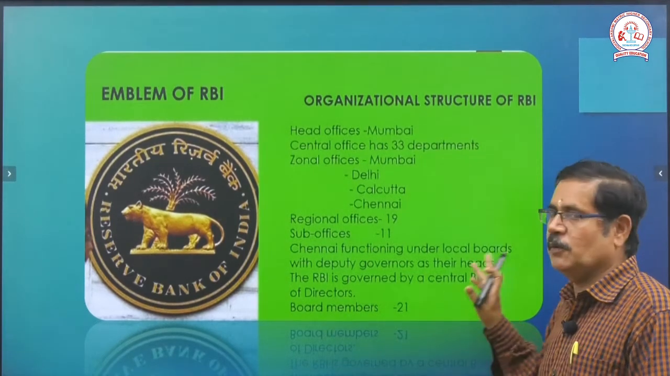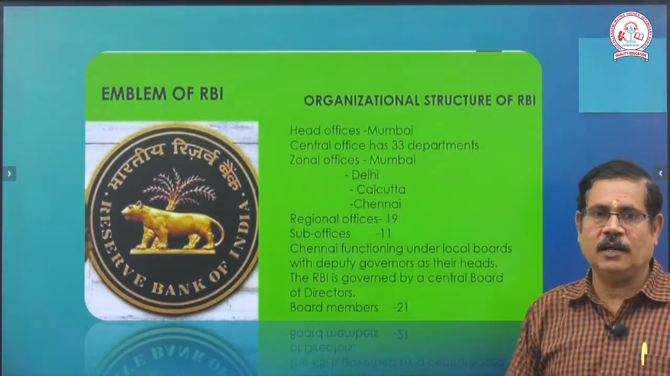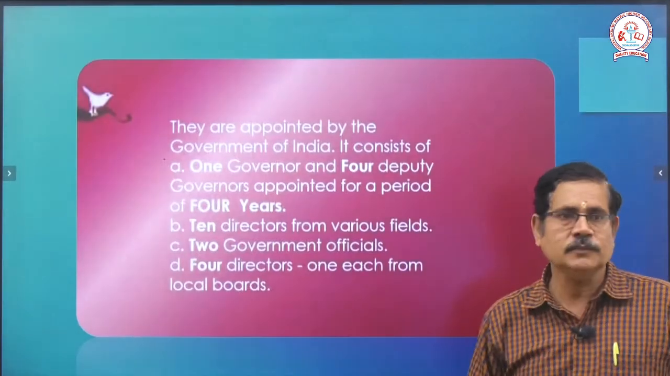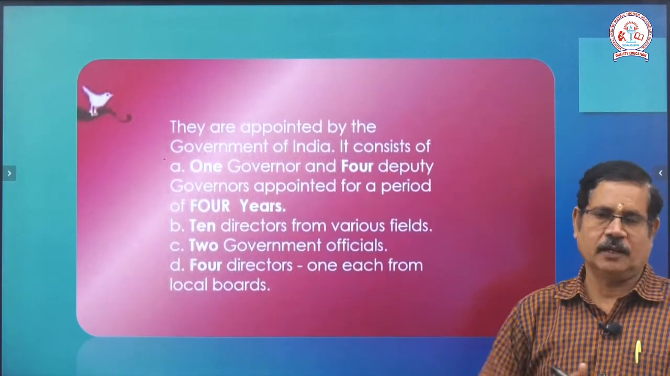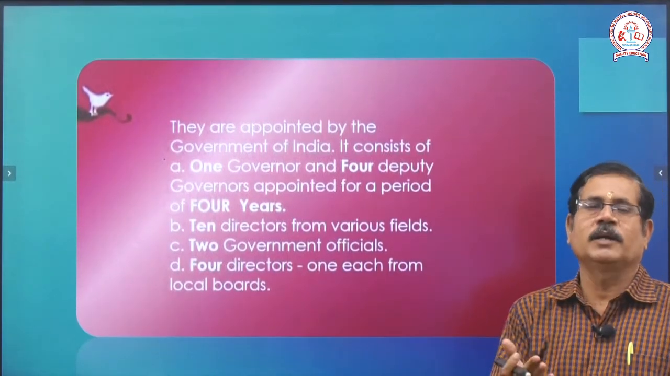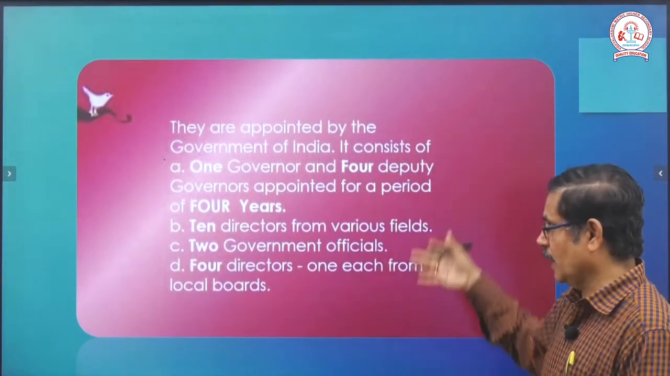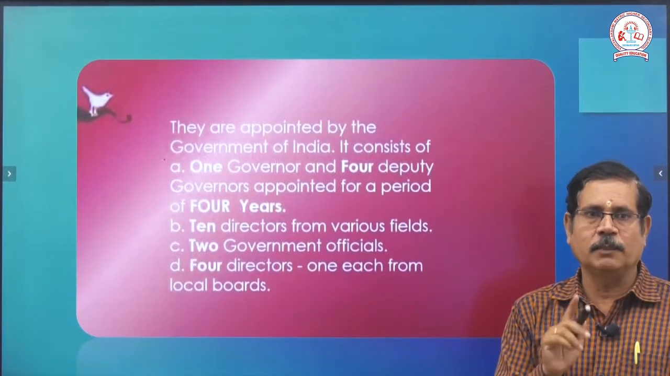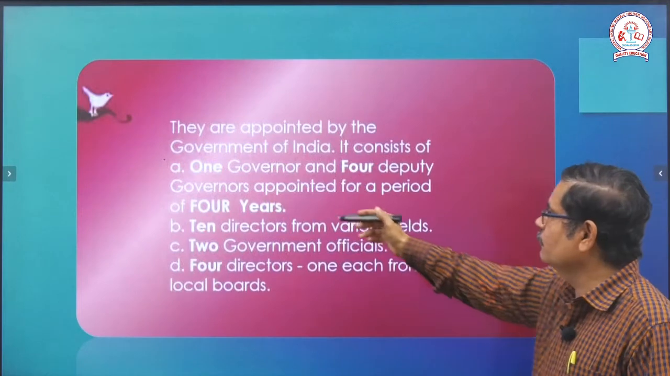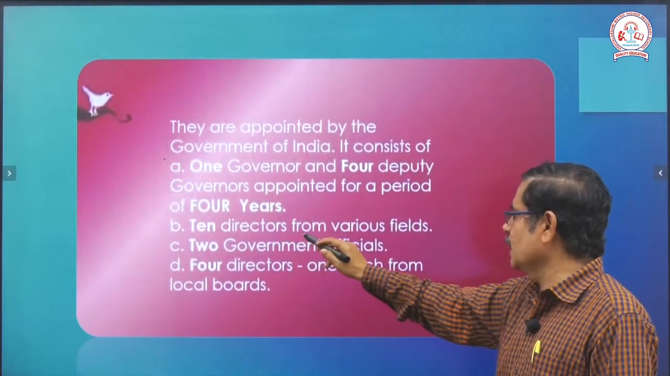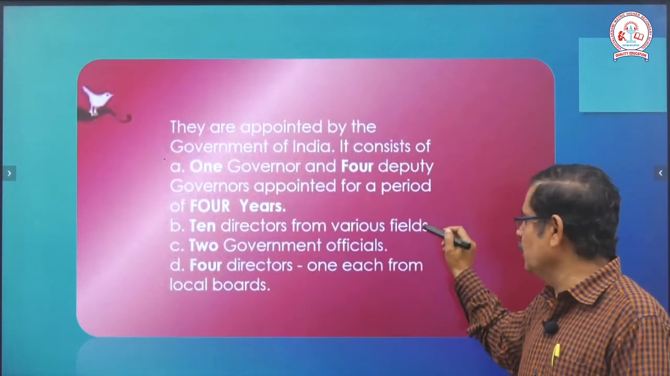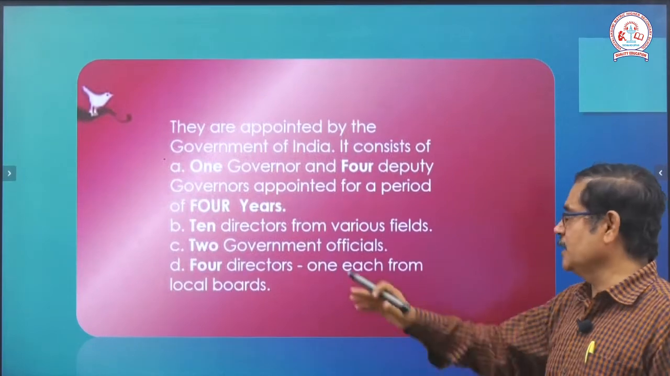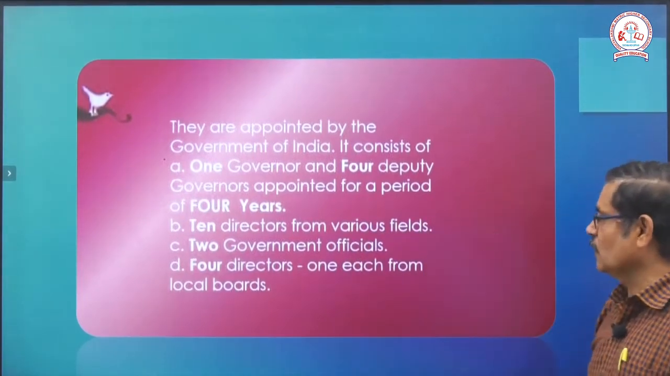Here there are 21 board members in total. How many directors are there in our Reserve Bank of India? 21 board members. They are appointed by the Government of India; they are not private. The board consists of 1 governor and 4 deputy governors, appointed for a period of 4 years. After that, 10 directors from various fields. What is meant by various fields? Economics, commerce, politics, econometrics, and law. Based on the field, different types of directors are appointed.